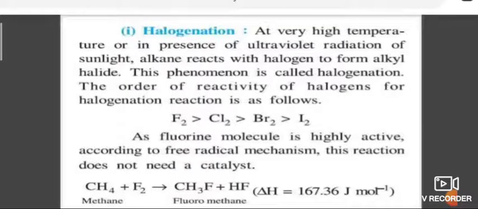In the termination, the chain reaction is terminated either by complete consumption of reactants or due to following termination steps. So in halogenation, initiation, propagation, termination are carried out. Finally, the product will be obtained.